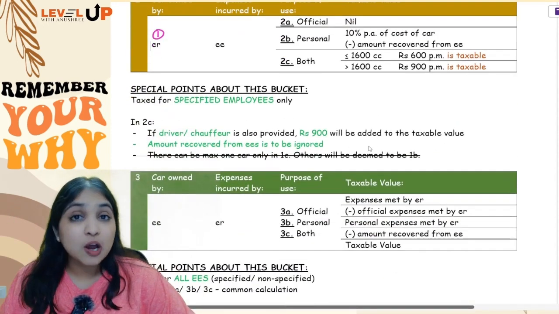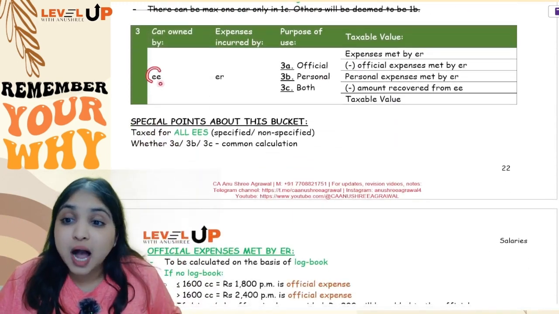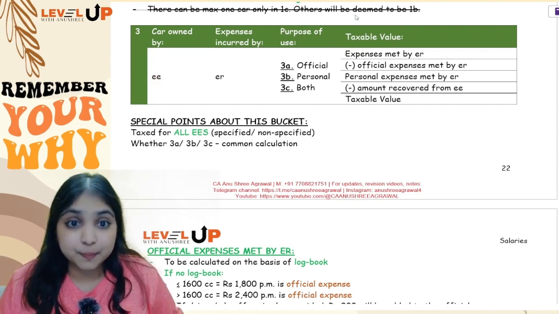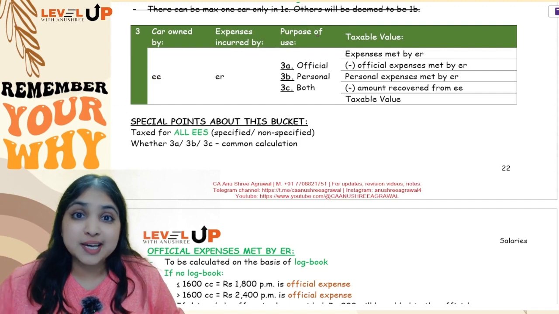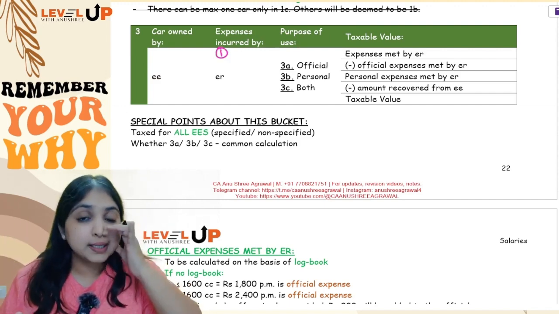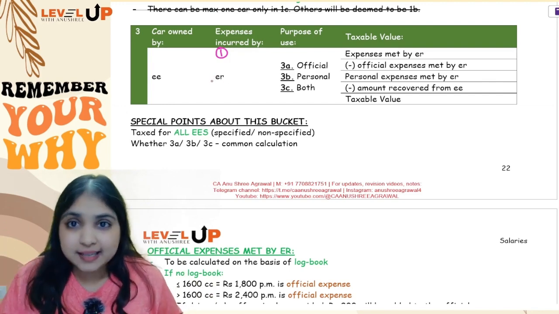Okay. Now moving on to the third bucket, the last bucket. Over here, the car is owned by the employee himself, but expenses alone are being met by the employer. So here again, my employee is getting only one benefit, and that is expenses. He is himself owning the car. Only the expenses are being met by the employer. So only one benefit is received, and that is the expense.